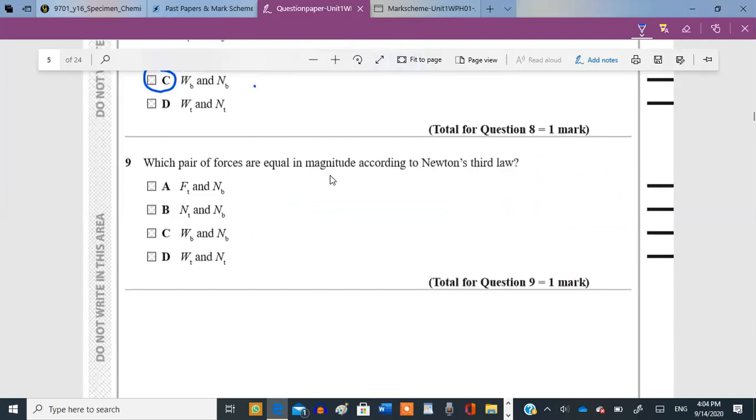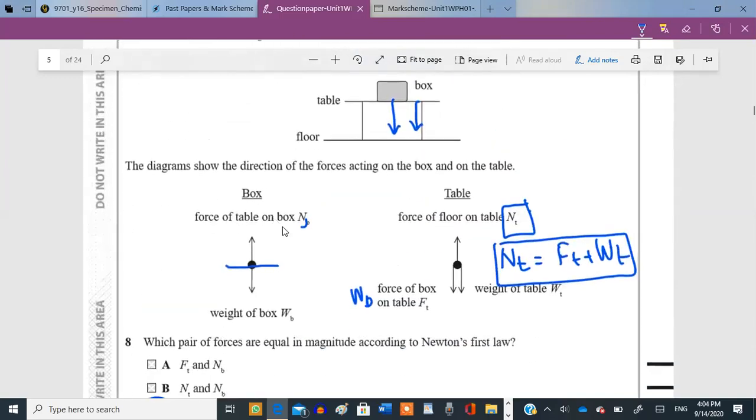Which pair of forces are equal in magnitude according to Newton's third law? For Newton's third law, just look at the on and by pairs, or the by and on pairs. Okay, so FT and NB, let's look at them. Force of the box on the table, FT. Force of the floor on the table, no, they are different. The box is applying on the table and then the floor is applying on the table. So they are not Newton's third law pairs. The objects should be the same. Objects shouldn't differ. Over here we have the box and the table, and over here we have the floor and the table. They should also have been box and table. So that's not the answer.